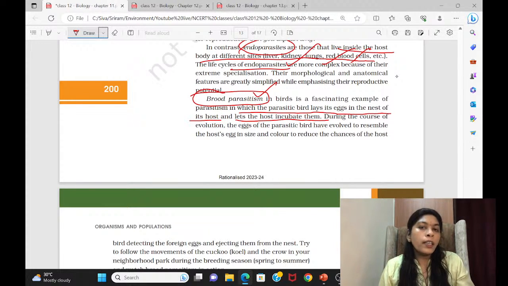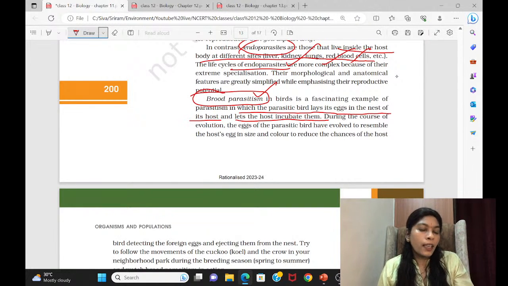What they will do, they will go, since they cannot build a nest. So they will go and lay the eggs in a nest which is built by other birds. One biggest example for that is the cuckoo bird. The cuckoo used to lay eggs in the crow's nest. Okay, so birds used to make a nest when they lay eggs, but this cuckoo will never do it.